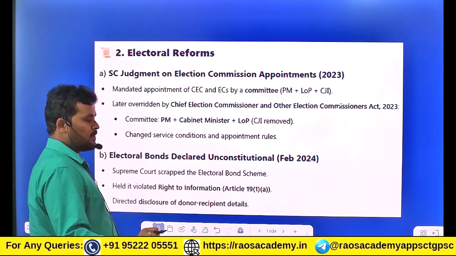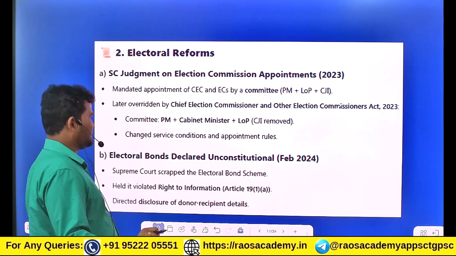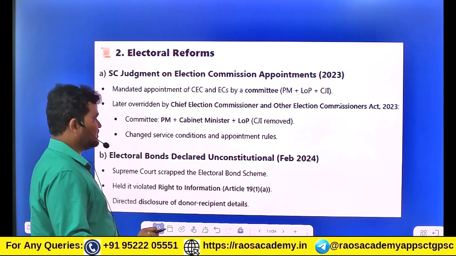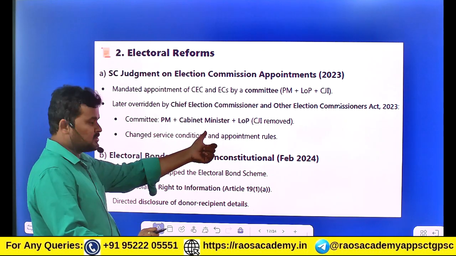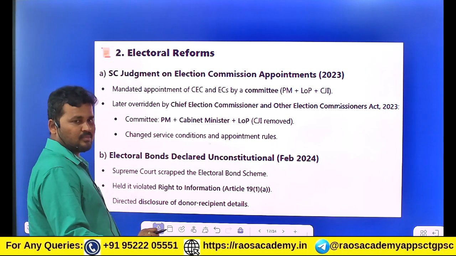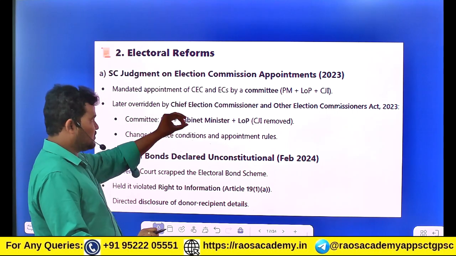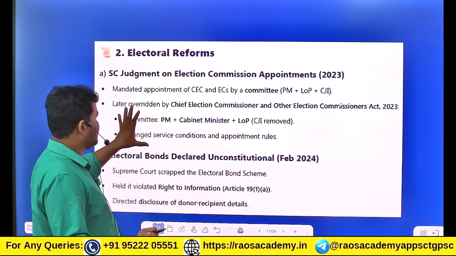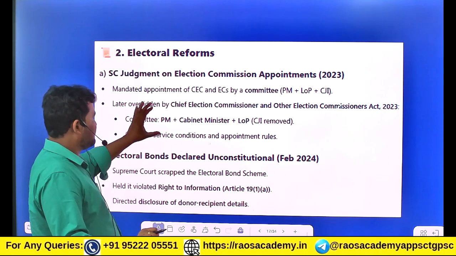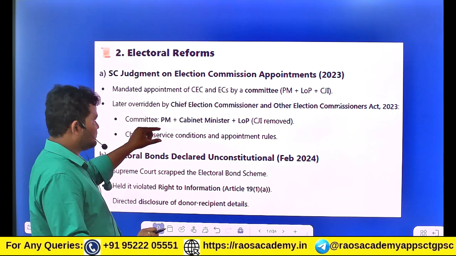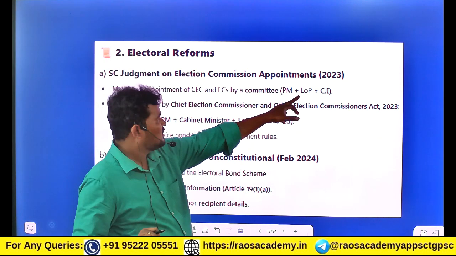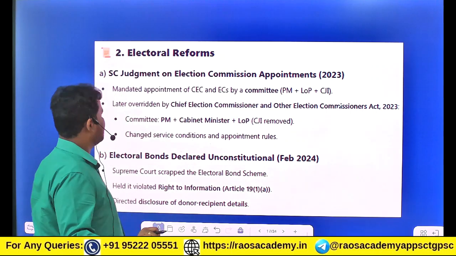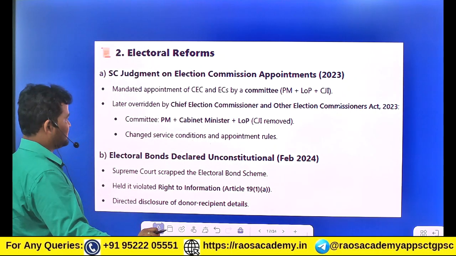Here, the Supreme Court of India had said that the cabinet minister is appointed by the PM. In the select committee for the selection of election commissioners, previously the PM, the leader of opposition, and the Chief Justice of India were the members. Clear.